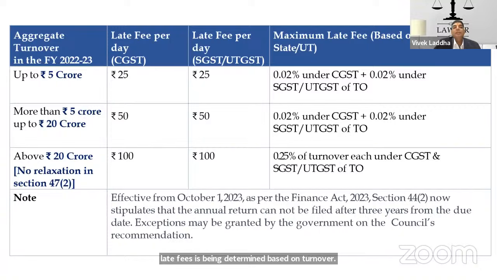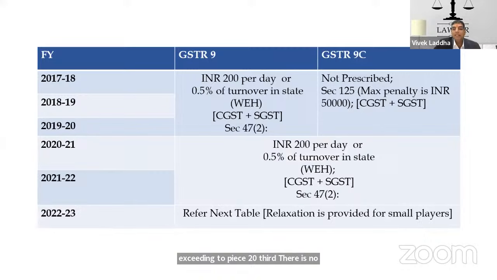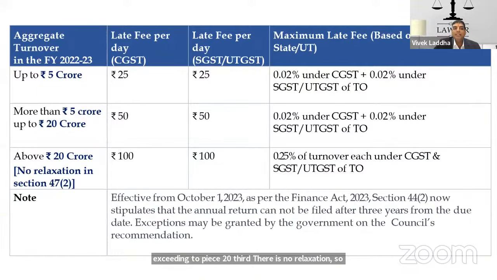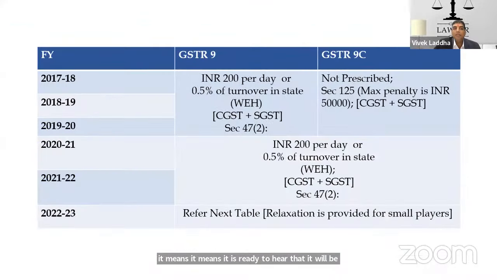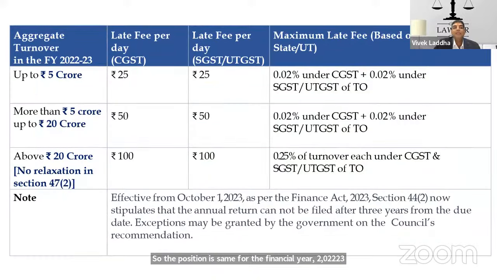And when the aggregate turnover of a registered person exceeds rupees 20 crore, there is no relaxation. So it is very clear that it will be governed by section 47 subsection 2 only, which was the earlier one. So the position is the same for the financial year 2022-23. In case your aggregate turnover exceeds rupees 20 crore, there is no relaxation for the large player.